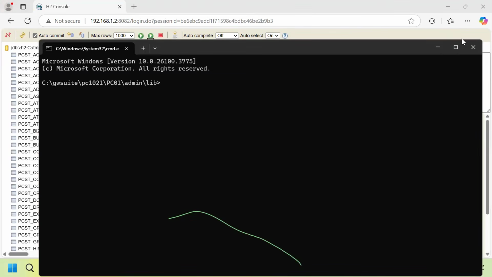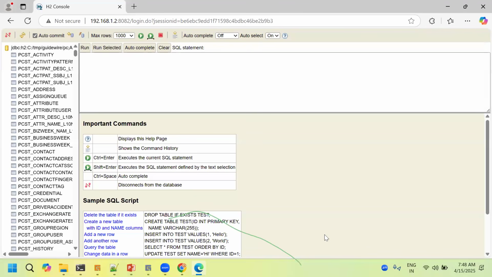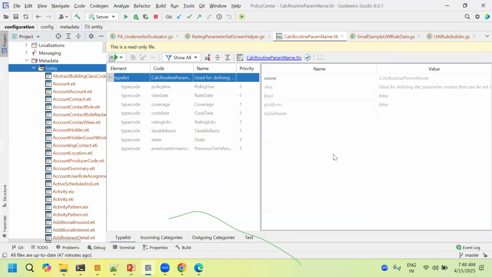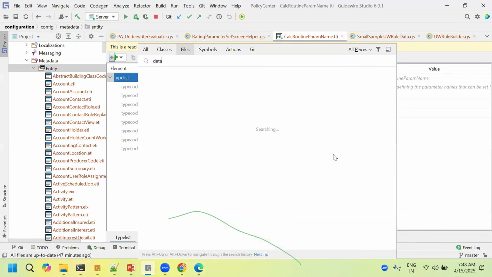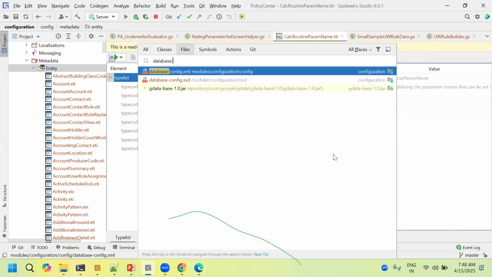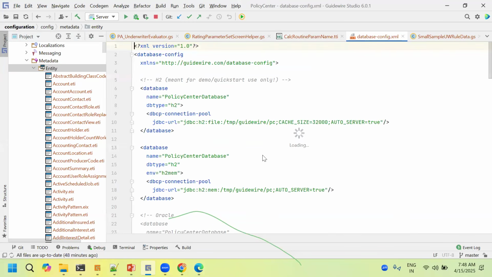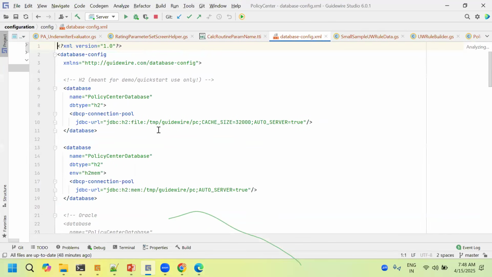There is one more file, in any PolicyCenter, BillingCenter, ClaimCenter, we have database-config.xml. This is a file which will be used to configure the connection with any database.